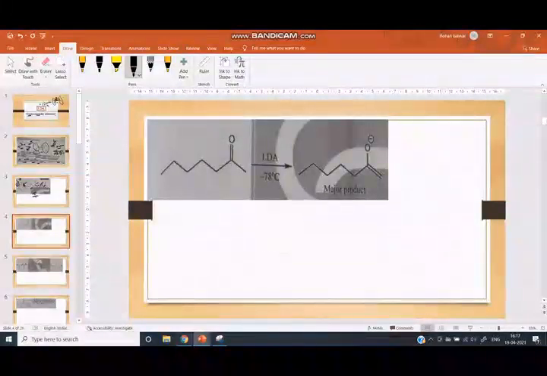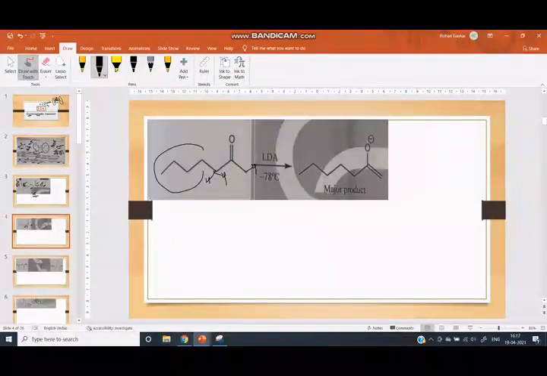Next reaction: here are two types of acidic proton. Here is the acidic proton, and here is the acidic proton. Here is the alkene chain. Due to steric hindrance, LDA does not abstract this proton. LDA always abstracts the most acidic proton, and this proton is the most acidic.